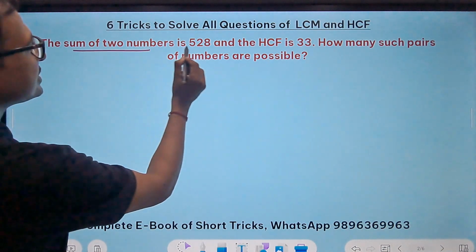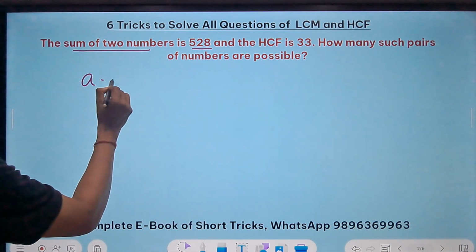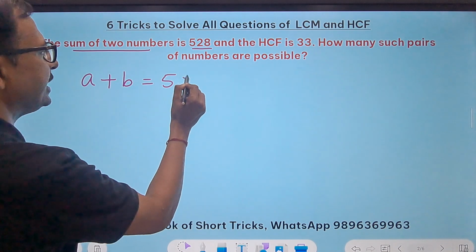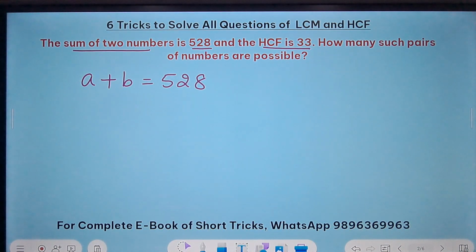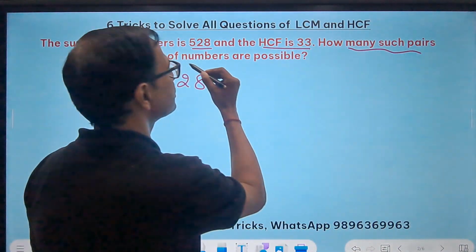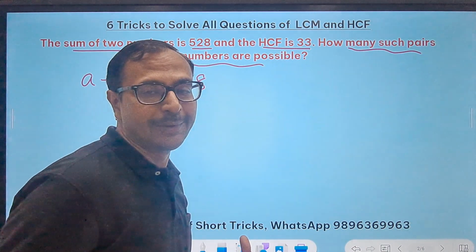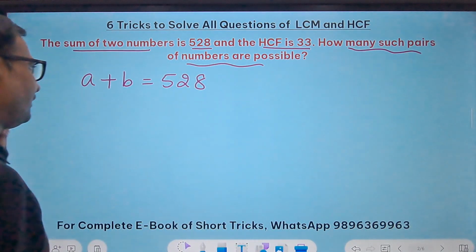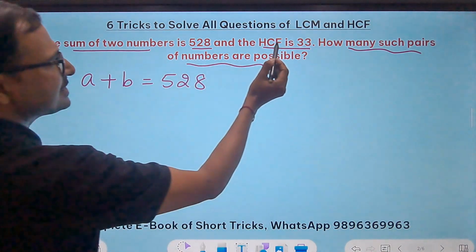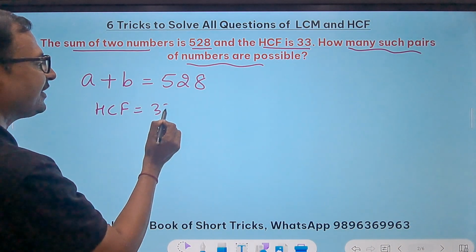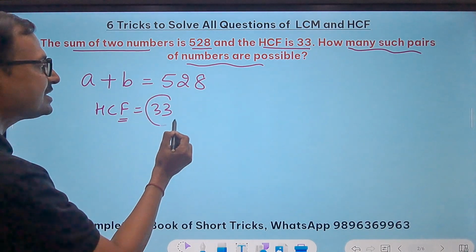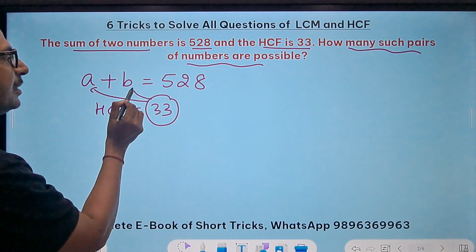The sum of two numbers is 528. Okay, so there are two numbers A and B whose sum is 528 and the HCF is 33. Oh, great. So whenever you are given that HCF of two numbers is, like in this case it is 33, we are asked to find how many such pairs of numbers are possible. Wow, different question, right? Let's check. So that means 33 is a divisor. See, HCF is 33. What does it mean? It is a factor, right? F means factor. So 33 will divide both A and B.